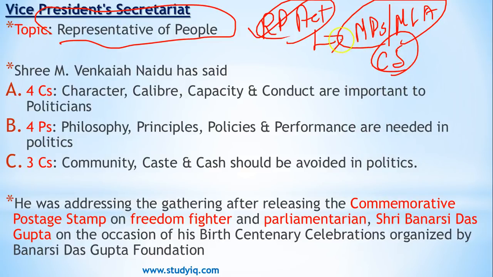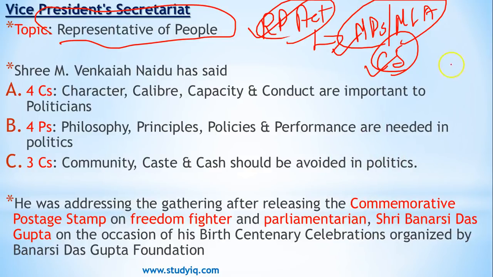The only difference is that MPs and MLAs are directly elected by the people, and the civil servants are selected via different exams. I'm sure many of you in future would be falling under this category of civil servants, and who knows, many of you may in future be successful politicians as well.